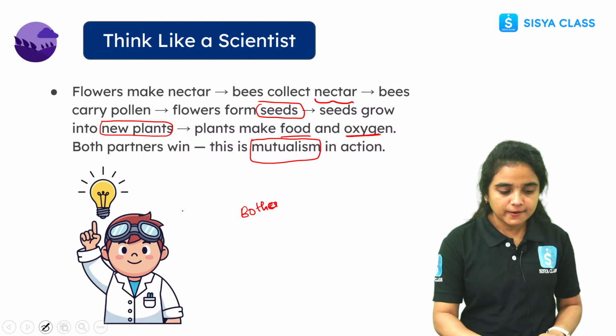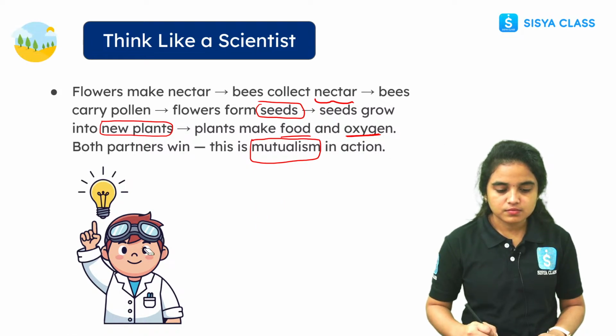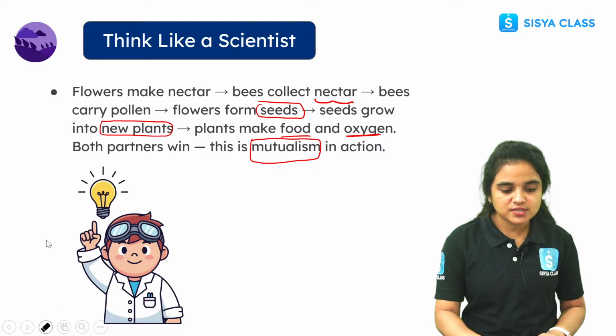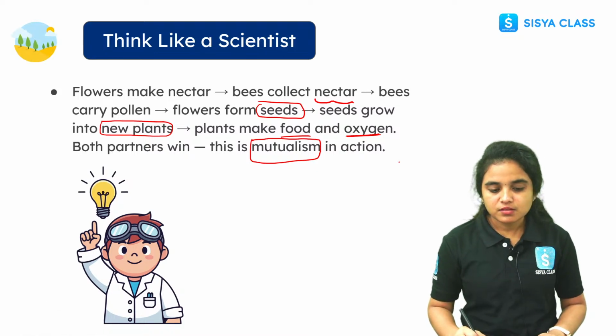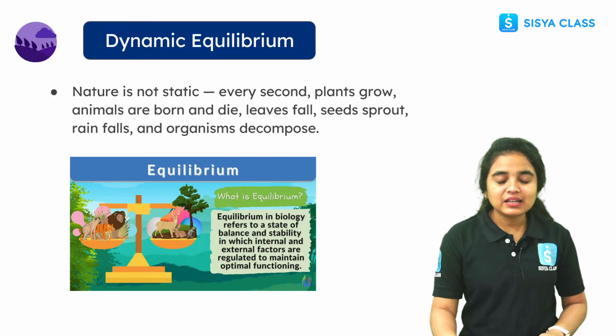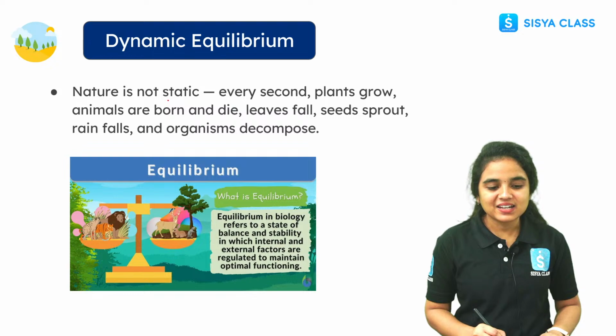See, here both are benefited. So that type of relationship we call a mutualism. Right, students? Next one. And while coming to dynamic equilibrium, it is not static, okay?